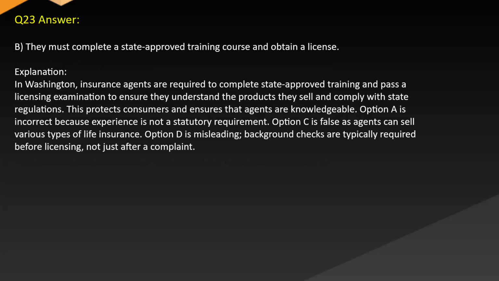Answer. B. They must complete a state-approved training course and obtain a license. Explanation. In Washington, insurance agents are required to complete state-approved training and pass a licensing examination to ensure they understand the products they sell and comply with state regulations. This protects consumers and ensures that agents are knowledgeable. Option A is incorrect because experience is not a statutory requirement. Option C is false, as agents can sell various types of life insurance. Option D is misleading. Background checks are typically required before licensing, not just after complaint.